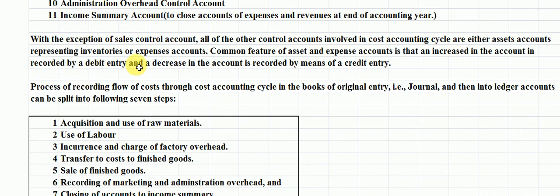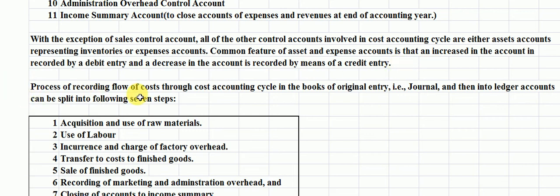With the exception of the sales control account, all of the other control accounts involved in the cost accounting cycle are either asset accounts representing inventories or expense accounts. A common feature of asset and expense accounts is that an increase in the account is recorded by a debit entry and a decrease in the account is recorded by means of a credit entry.